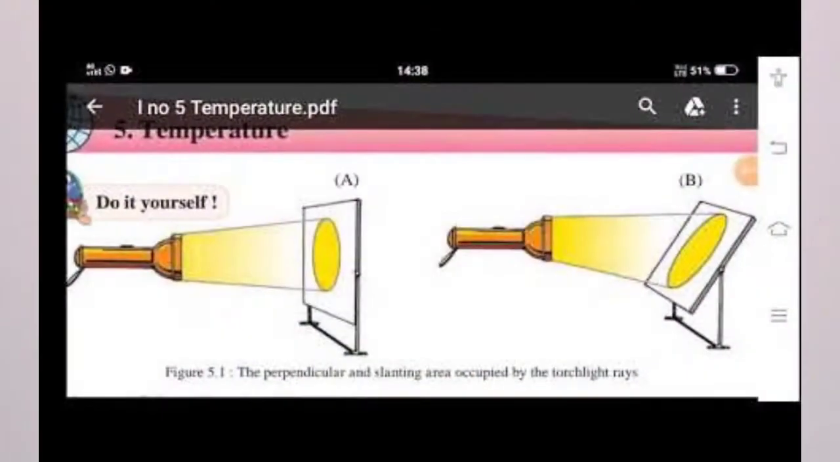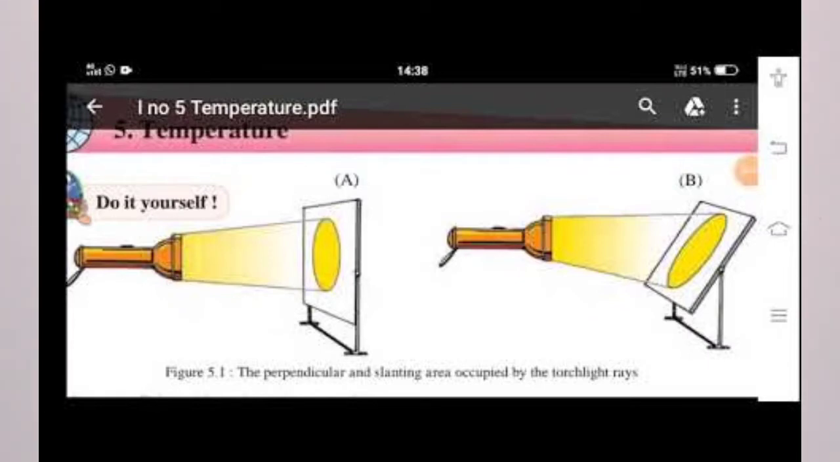You can see on page number 23, figure 5.1a. A torch is shown and a screen is shown. Torchlight is falling on the screen. You can see perpendicular torchlight rays. Torchlight is making a 90-degree angle with the screen. Torchlight is falling straight on the screen. You can assume the screen as the earth and the torchlight as the sun.